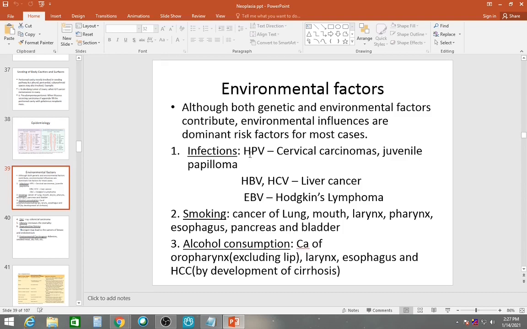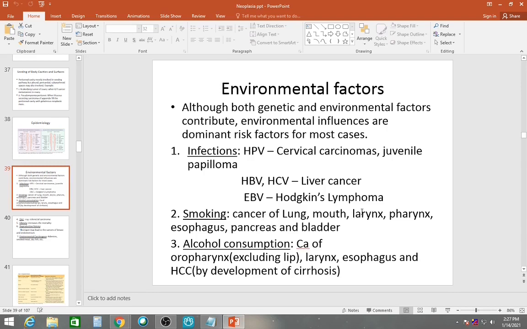Infections like HPV cause cervical carcinomas and juvenile papilloma of the larynx. You will get to know about it later. Hepatitis B virus and hepatitis C virus cause liver cancer, very common in our country. Epstein-Barr virus causes Hodgkin's lymphoma. You will get to learn about it. You get that Reed-Sternberg cell in Hodgkin's lymphoma. Smoking causes cancer of not only the lung, but the mouth, larynx, pharynx, esophagus, pancreas, and bladder.